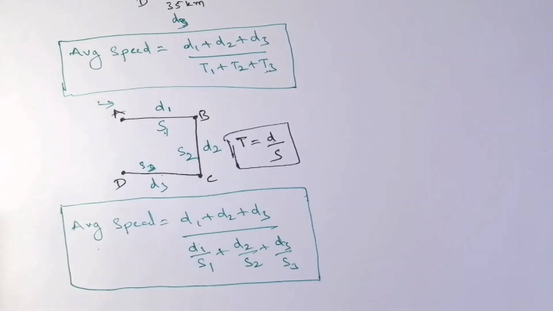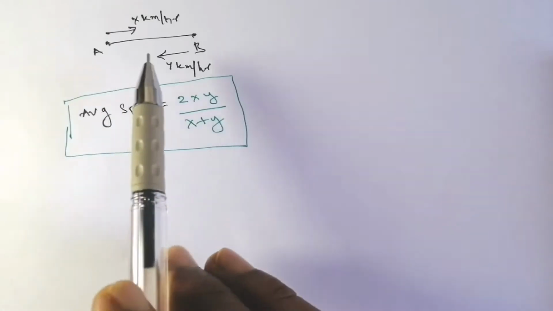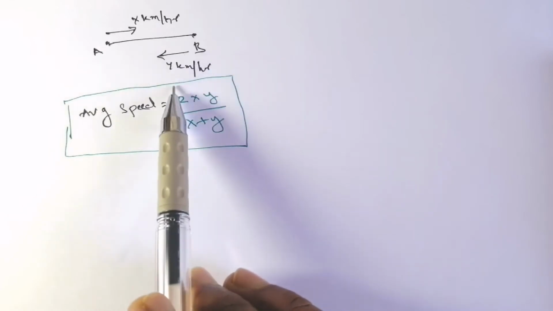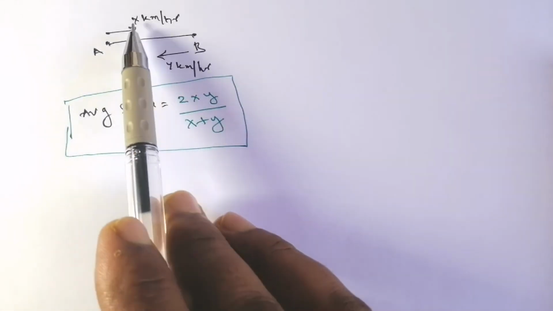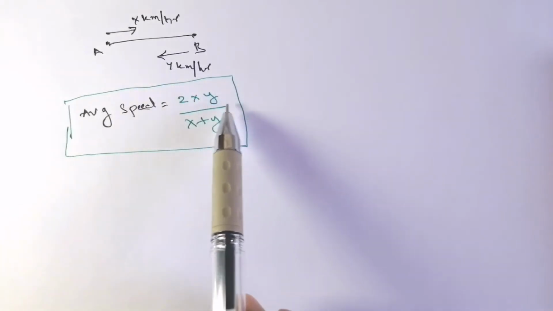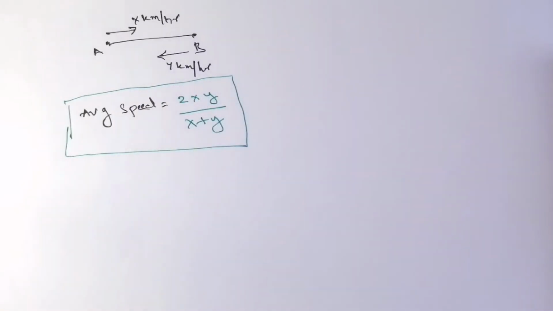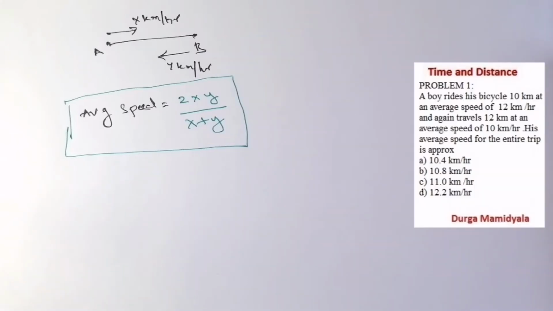And the third case is when only the speed is given. If the speeds are x and y, we apply the formula 2xy by x plus y. So in this way we are going to calculate the average speed. Next, let us move to the problems and solve some of them.